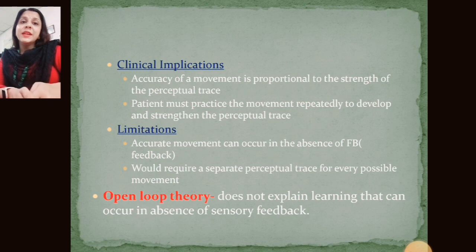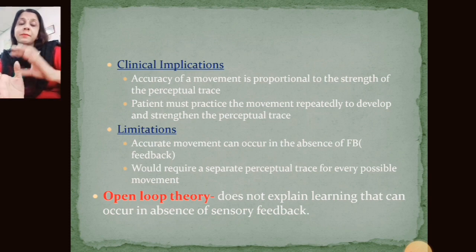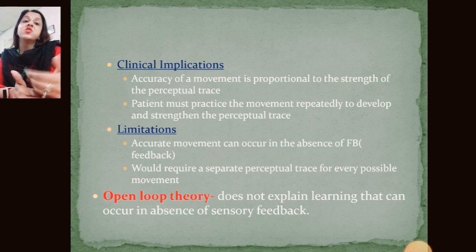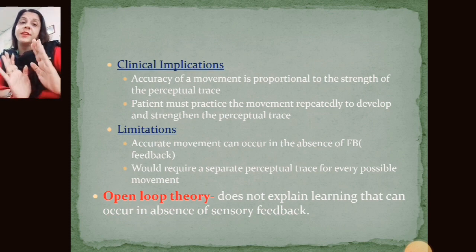Now, what are the clinical implications of this theory? First, accuracy of the movement: initially we learn a particular pattern, and then that pattern is compared with the pattern already stored. Accuracy of the movement is proportional to the strength of the perceptual trace already stored.